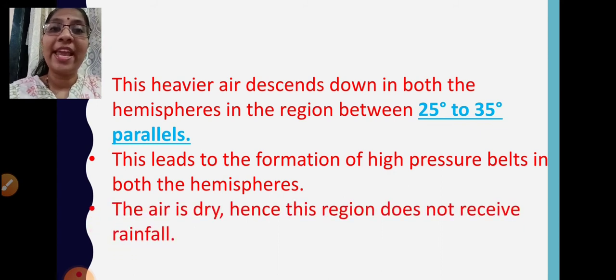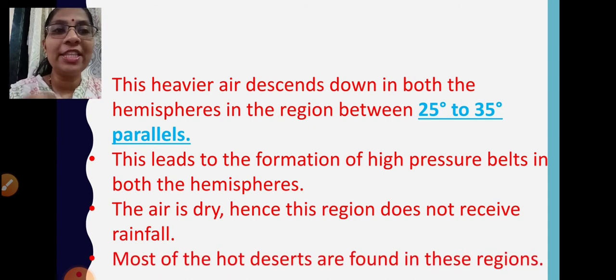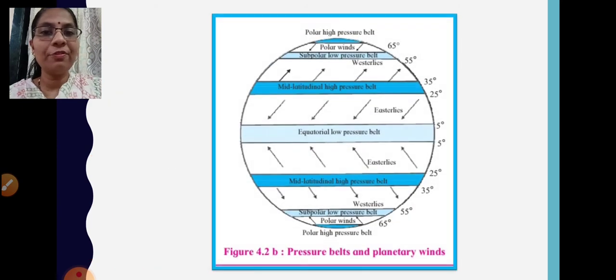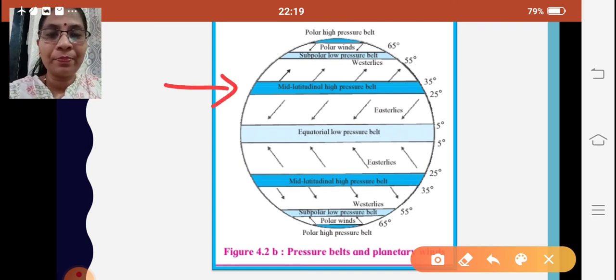The air is dry, hence the region does not receive rainfall, and most of the hot deserts are found in these regions. Which regions? The regions which fall between 25 degrees to 35 degrees parallels in both the hemispheres. You will get a clear idea over here. So we are talking about the mid latitudinal high pressure belt, isn't it?